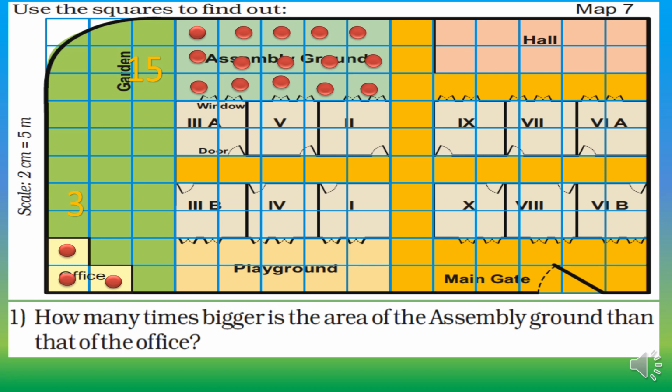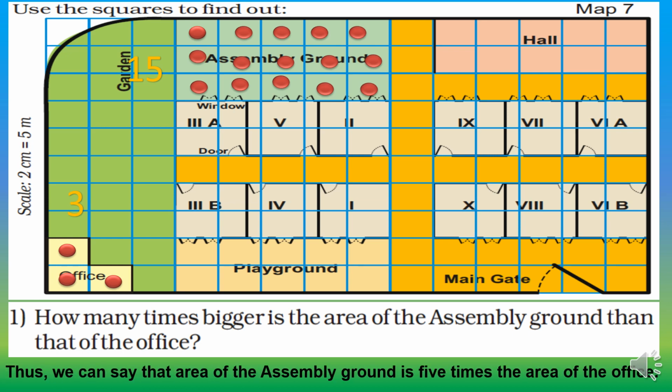As we know in the table of 3, 5 threes are 15. So thus we can say that the area of the assembly ground is 5 times the area of the office, or in other words, we can say that 5 offices can be set into the assembly ground.